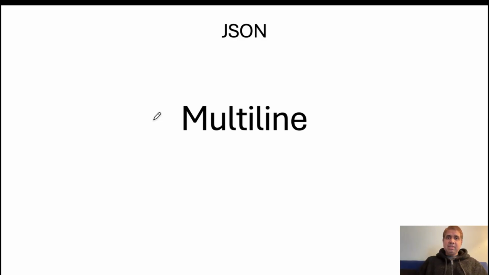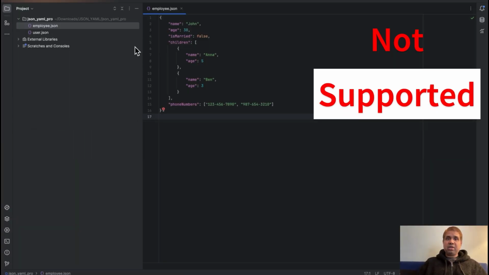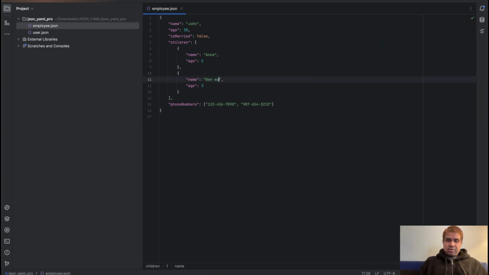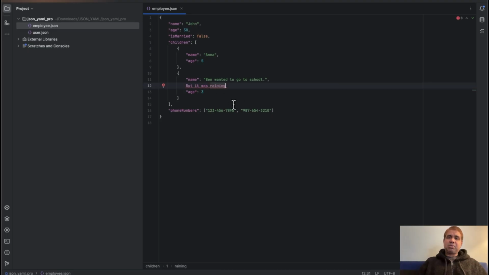Multi-line. In JSON, multi-lines are not supported. What does that mean? When Ben wanted to go to school. Now in the next line you want to type, but it was raining. This kind of thing is not supported. So what you have to do is copy this and put a \n here, then paste here. So that means Ben wanted to go to school here, and the next line starts, but it was raining.